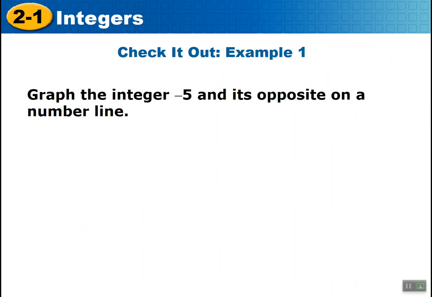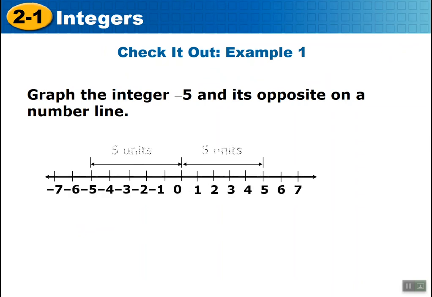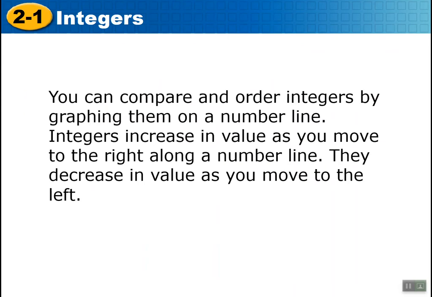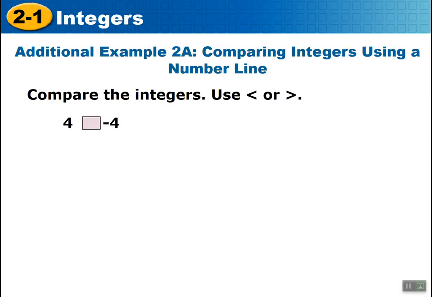Graph the integer -5 and its opposite on a number line. Here we have -5 and +5. The opposite of -5 is 5, and the opposite of 5 is -5. You can compare and order these integers by graphing them on a number line. As I said before, and you need to remember this, this is why some of you had problems with your quiz yesterday on rational numbers: integers and rational numbers increase in value as you move to the right along a number line. They decrease in value as you move to the left.